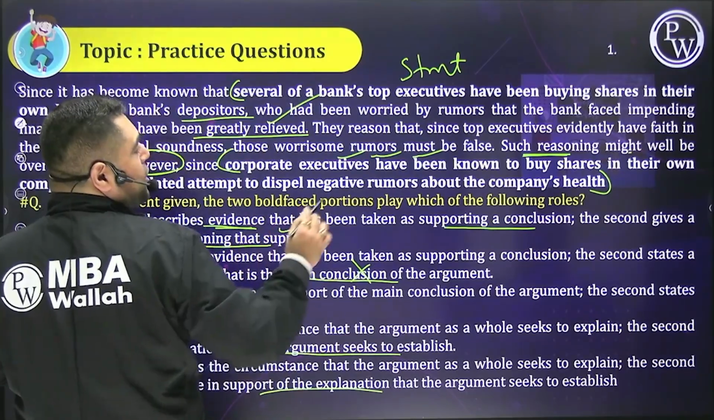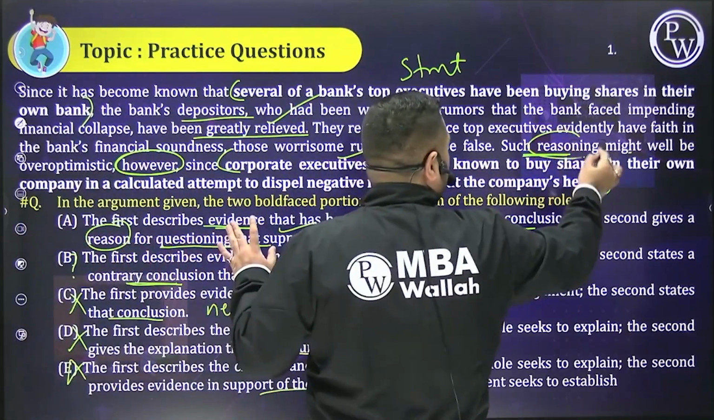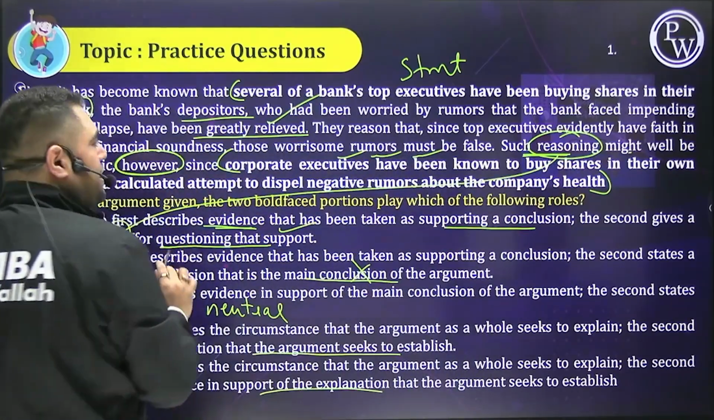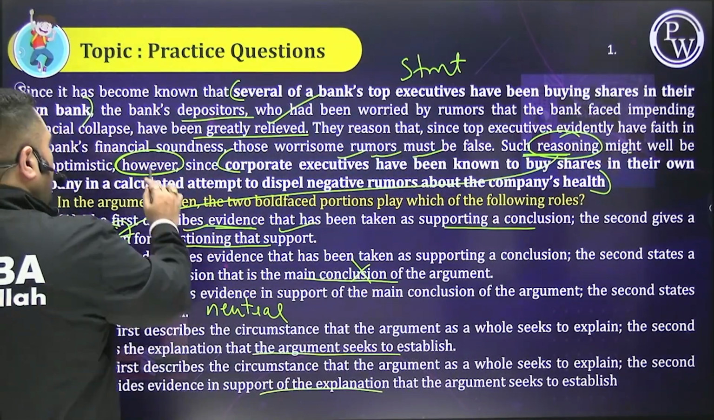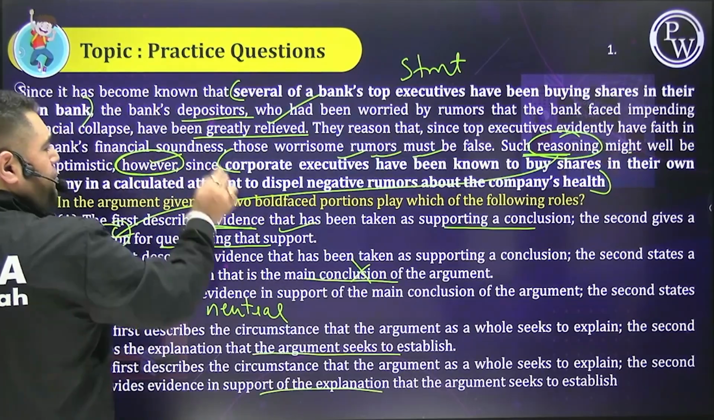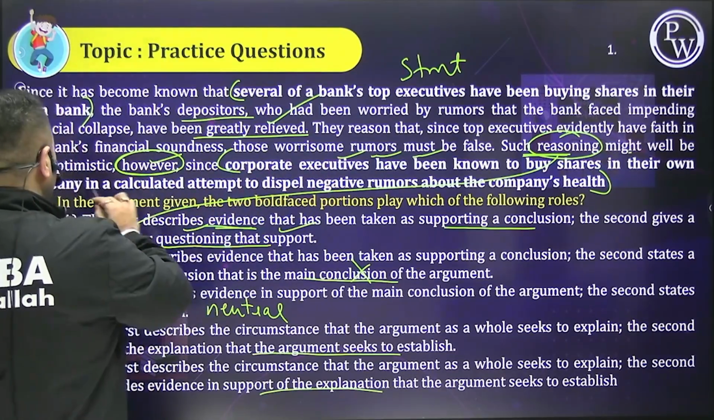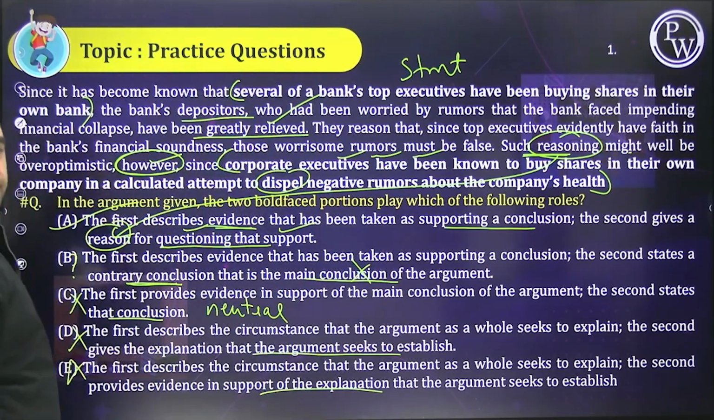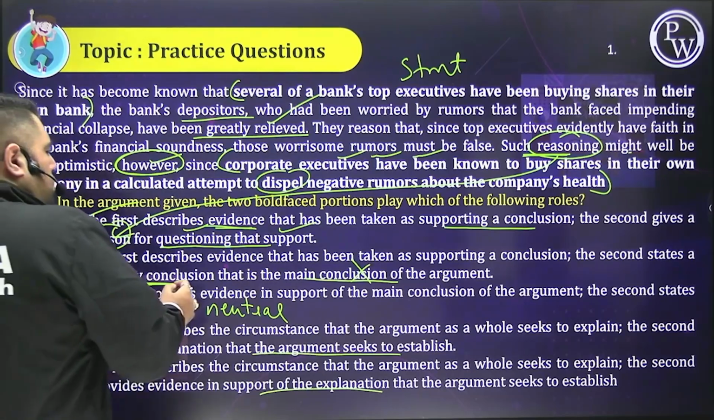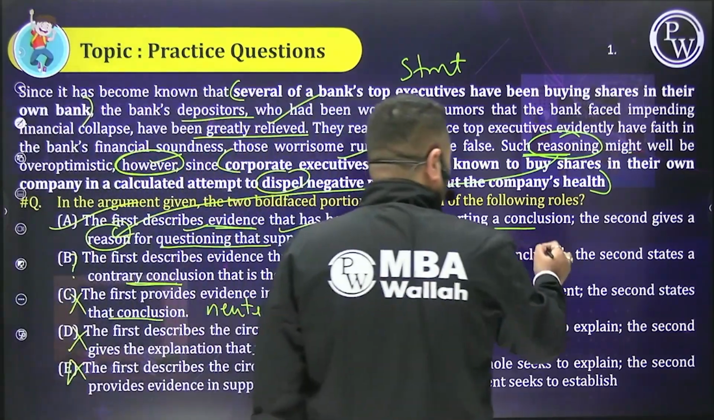The second gives a reason for questioning. I love it. So people, reason, देखो बेटा, reason and reason, keyword match. ठीक है? For questioning, however, that support, because they have been known to buy in a company to dispel negative rumors. A looks brilliant as it is, खाली कीवर्ड मैच करके. B में बेटा, B में फर्स्ट पार्ट तो सेम है.